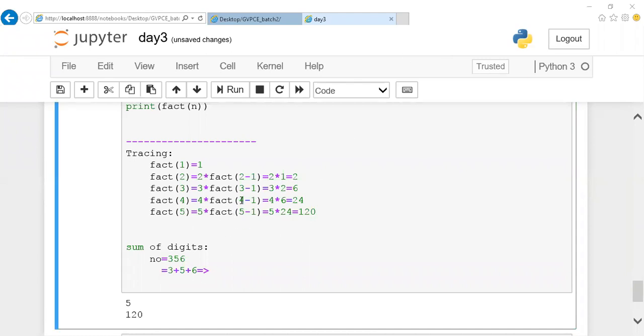Try this code and I can paste this code by afternoon. I'll give you time. Just keep the code ready. Once the session starts, we can discuss this program. Those who are done, you can post your code in the chat box. Okay, I guess you people are clear with today's morning content, isn't it?